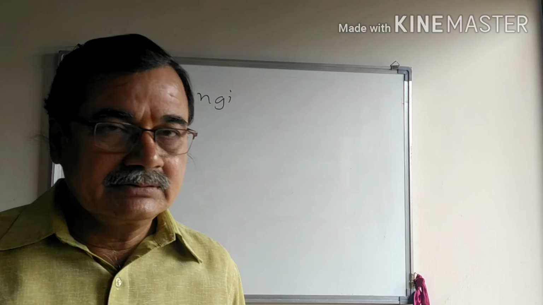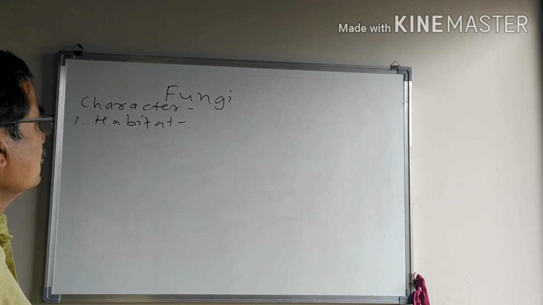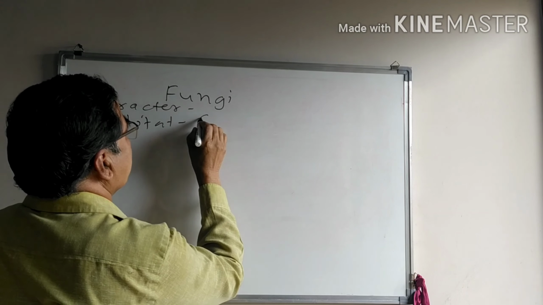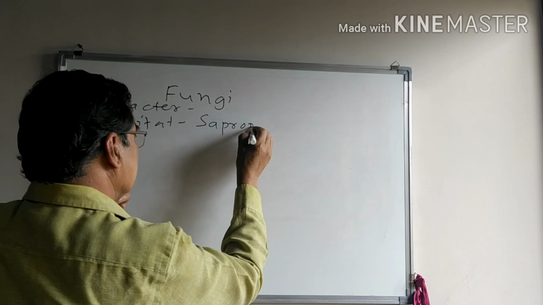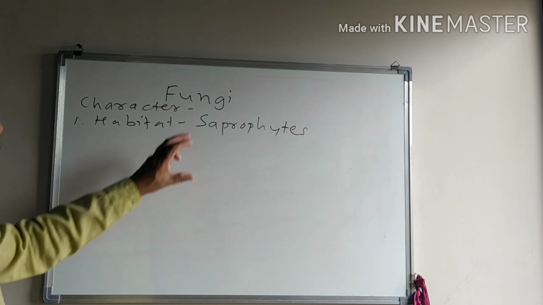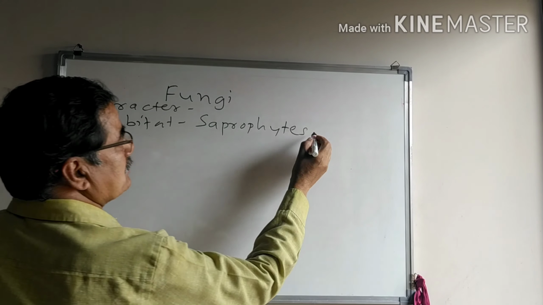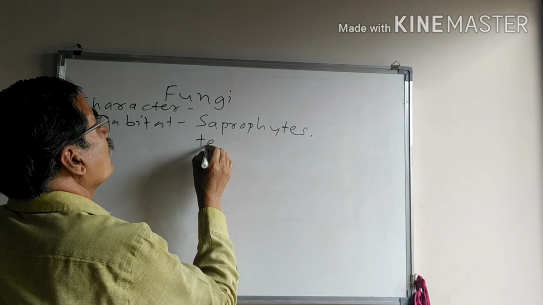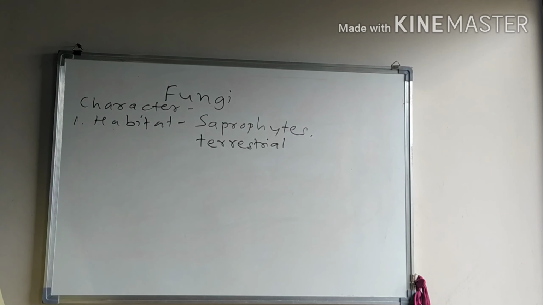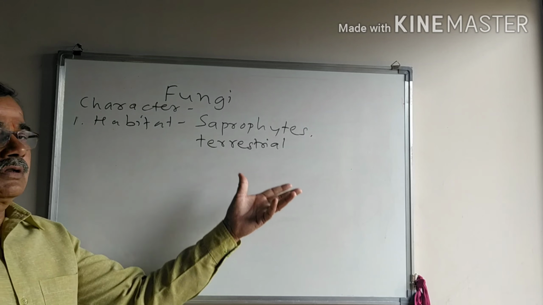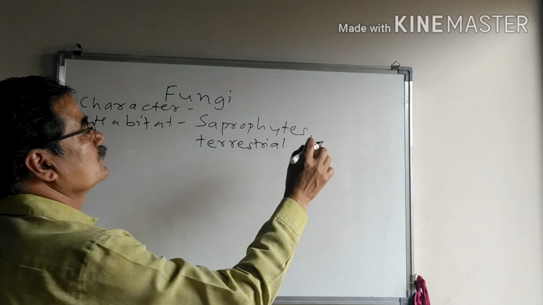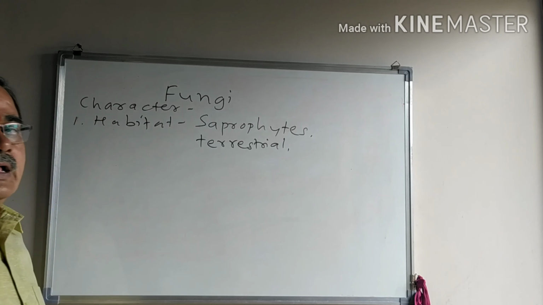The fungi grow on dead organic matter. Therefore, the majority of fungi are known as saprophytes. Some species of fungi grow on the terrestrial. Terrestrial means the fungi grow on soil or above the soil surface, on wooden logs and plants also. They are known as terrestrial.